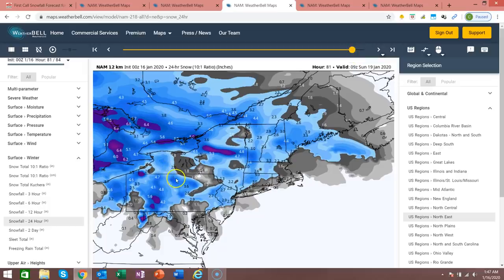Saturday's snowfall, now this is according to the NAM model. This is not our forecast. I'll briefly touch on our forecast from yesterday in case some of you guys missed it. This is definitely overdone for central and western PA, especially across the Laurel Highlands. This is counting some sleet as snow, I believe. While these areas might still see a couple inches of snow, 4 to 6 inches is definitely overdone. Eastern PA, in this case, might be a little underdone. 2 to 4 is definitely possible, especially for the Lehigh Valley.